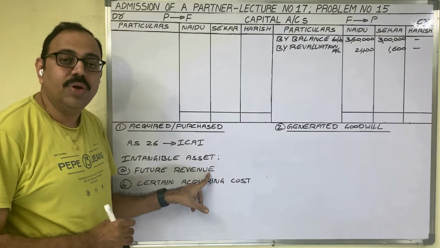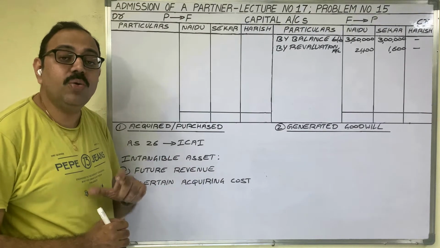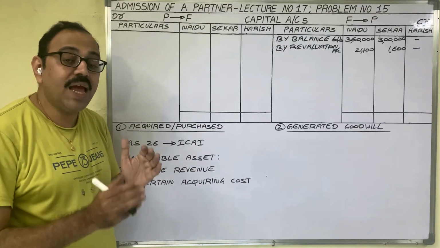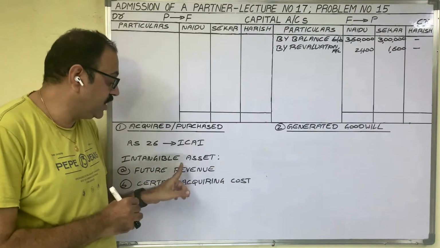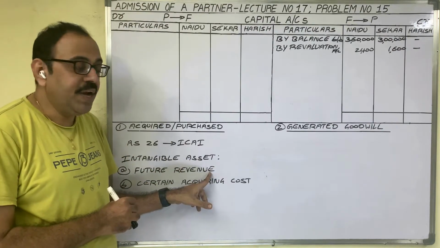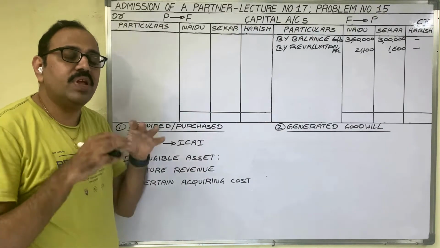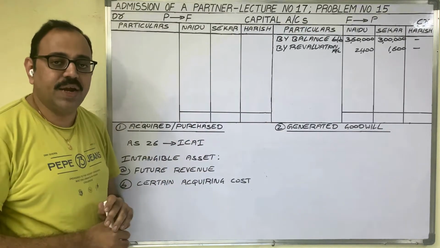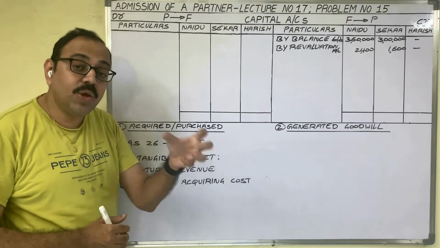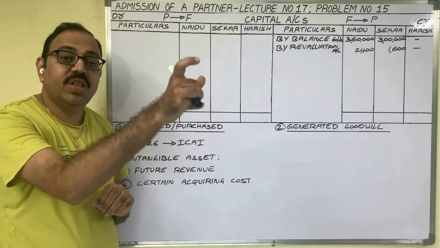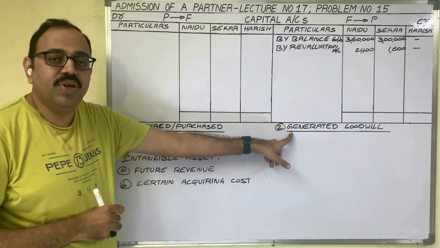First, future revenue. The firm should be able to accurately estimate the future revenues which can be made with the help of this intangible asset. But in the case of generated goodwill, the firm can know that it has some reputation in the market, but it cannot accurately estimate the revenues which can be made with the help of this generated goodwill.